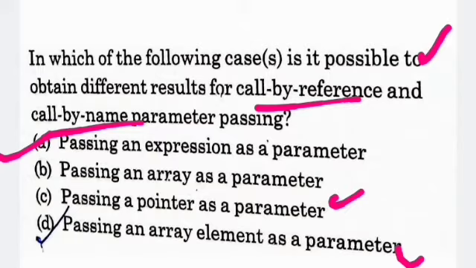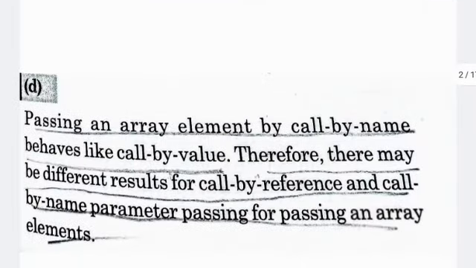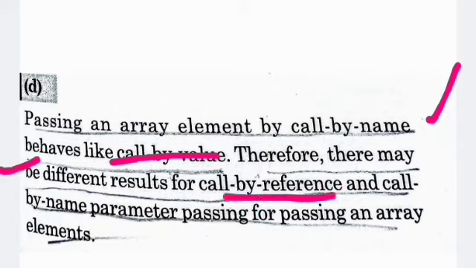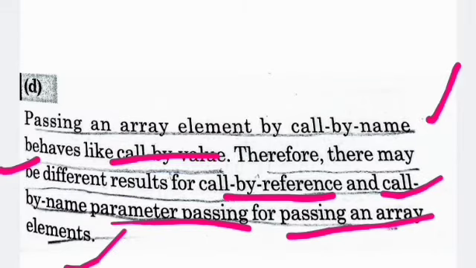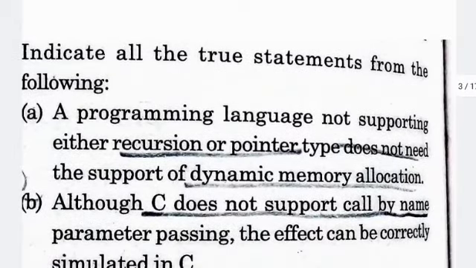So come to the solution of this question. The right answer is option D. Why? Because here passing an array element by call by name behaves like call by value. Therefore there may be different results for call by reference and call by name parameter passing for passing an array element.